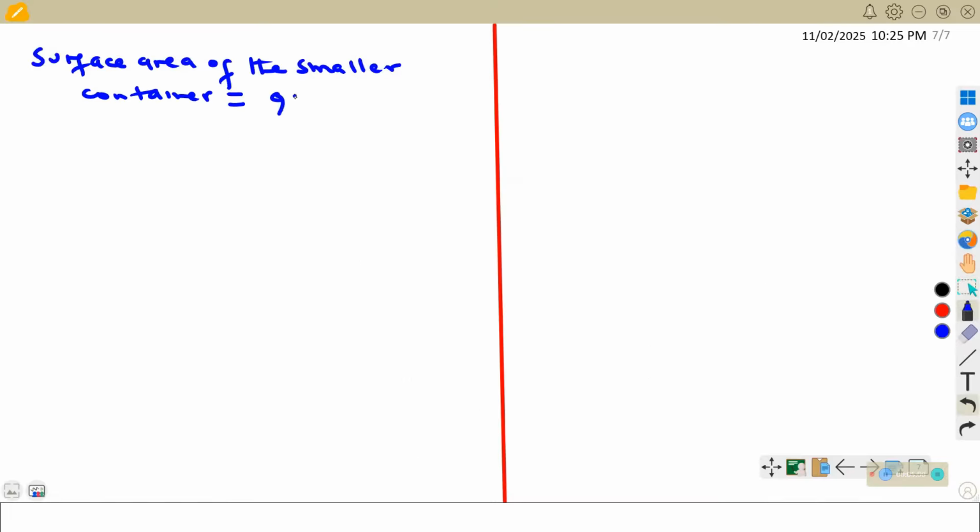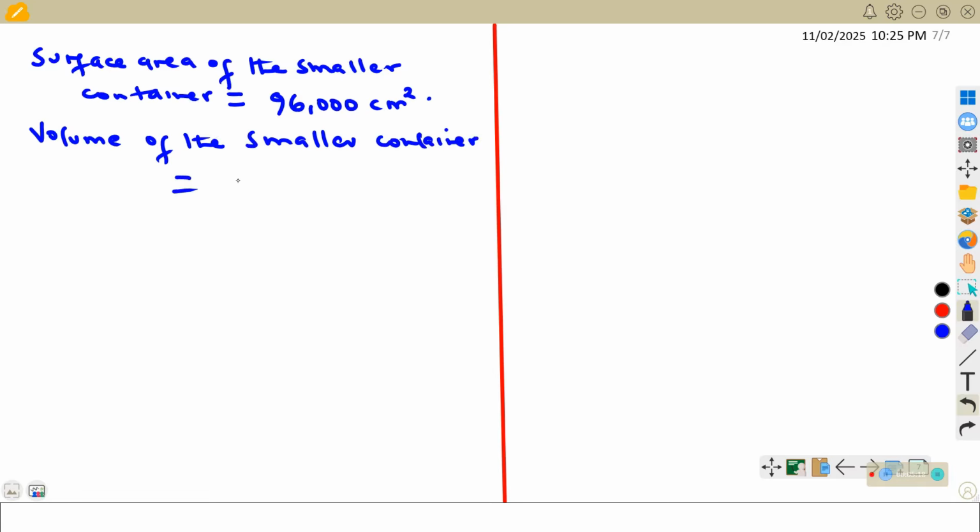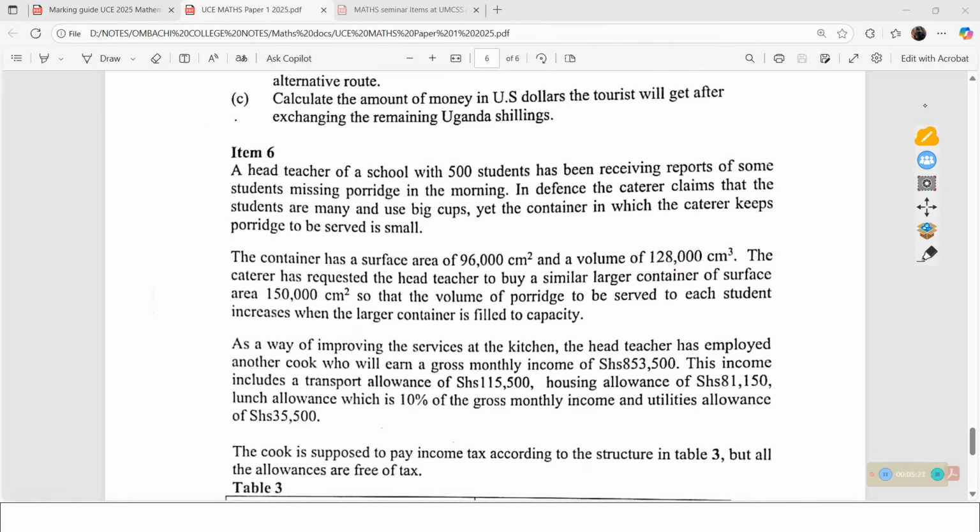Let us talk about the volume of the smaller container. It has a volume of 128,000